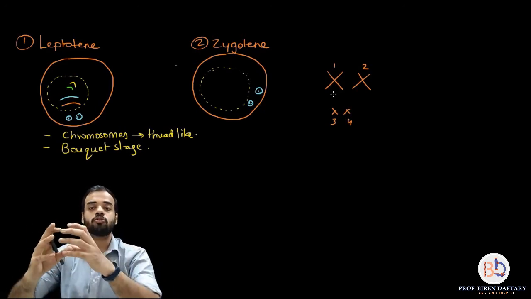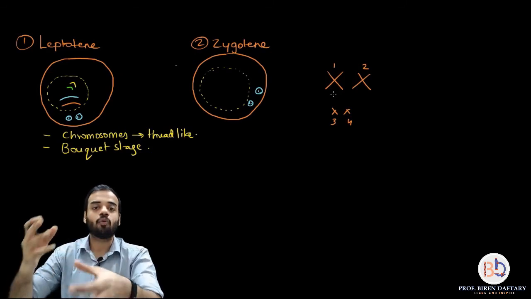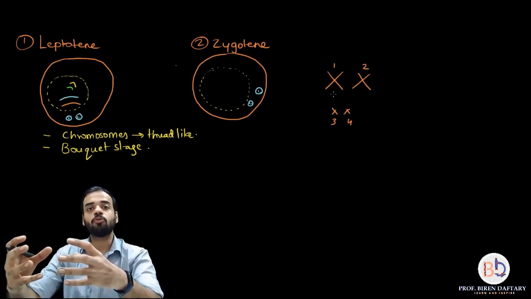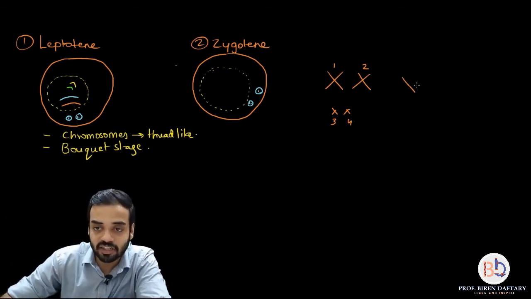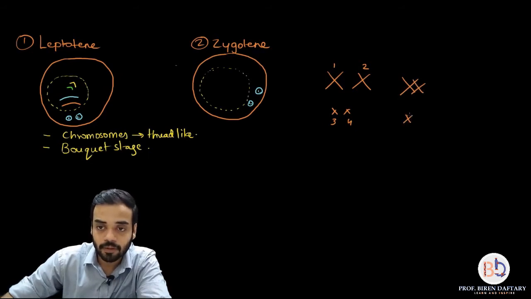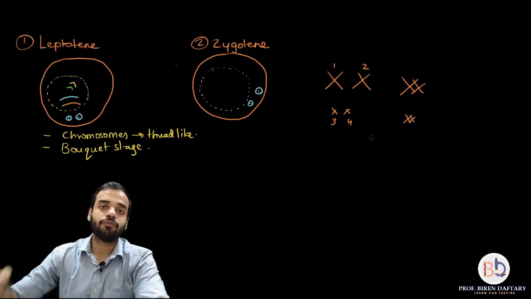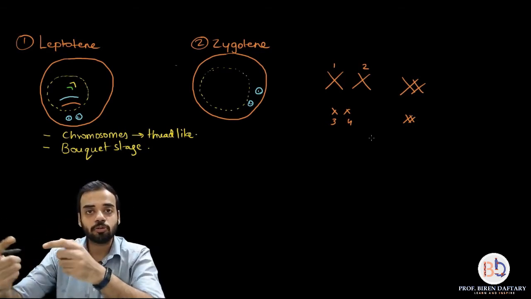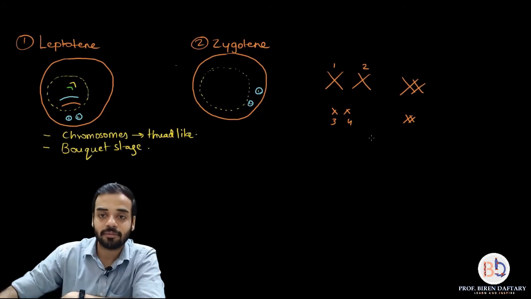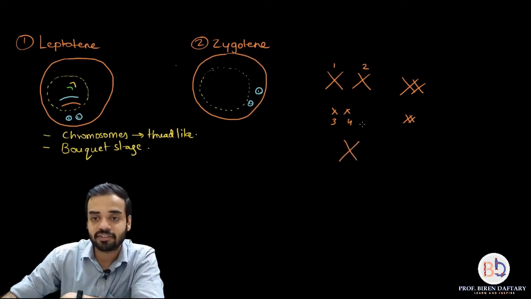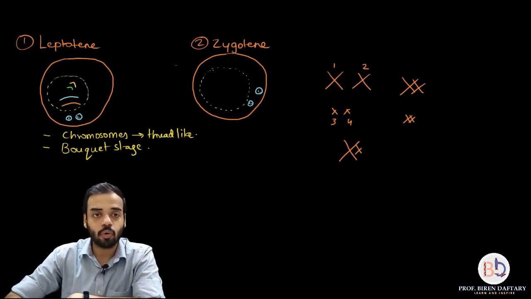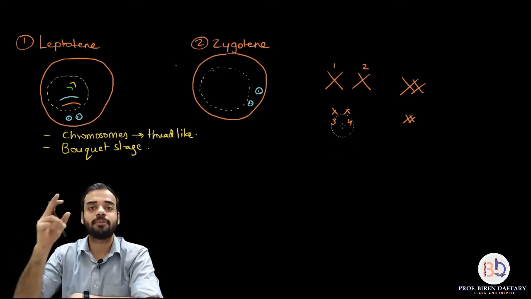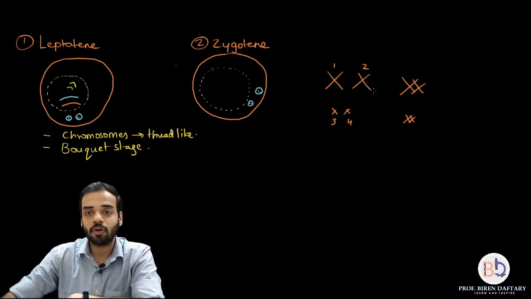So homologous chromosomes are chromosomes which are similar in shape and size, and what happens in zygotene is that the homologous chromosomes come close to each other and attach to each other, and because of that, structures like this are formed. Okay, if two dissimilar chromosomes attach, then the structure will not be stable. It won't be like this, that this is one of the chromosomes and this is the second one which is smaller. No, such a pairing cannot occur. So only the homologous chromosomes which are similar in shape and size are going to pair up. Okay, and that structure is called a bivalent.